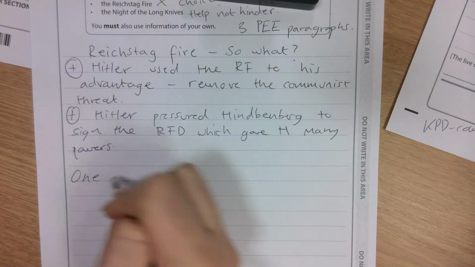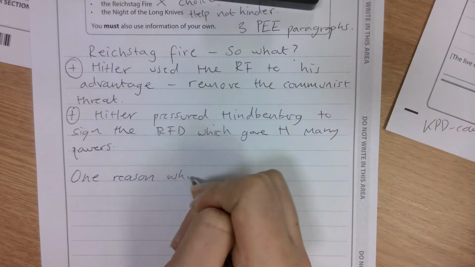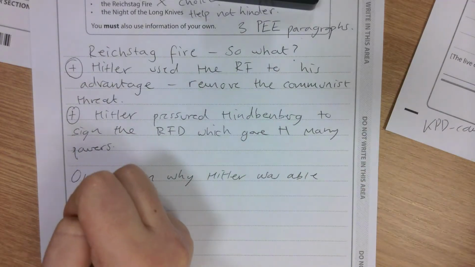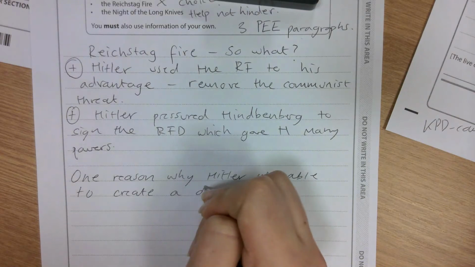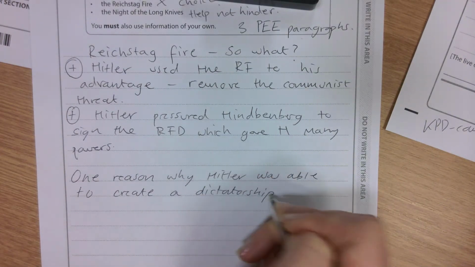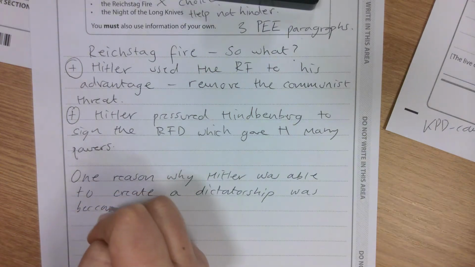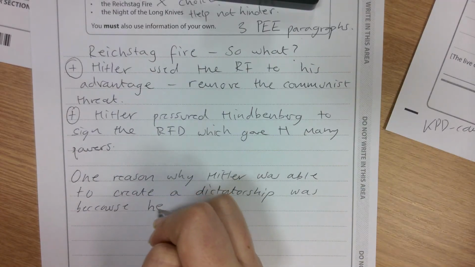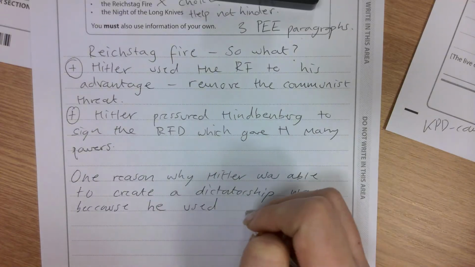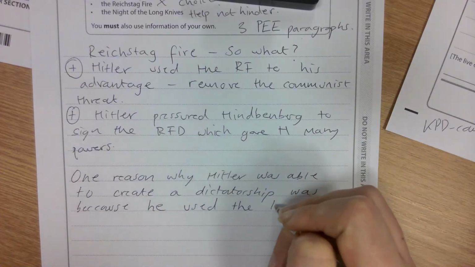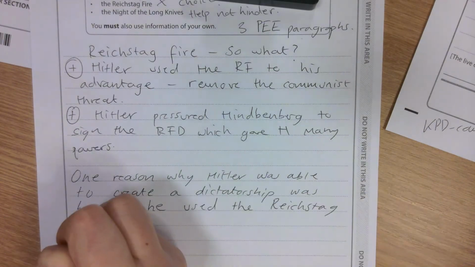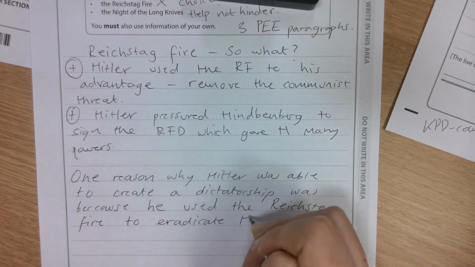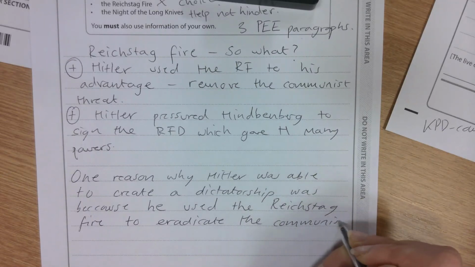So I'm going to start off with: one reason why Hitler was able to create a dictatorship was because he used the Reichstag fire to eradicate the communist threat.